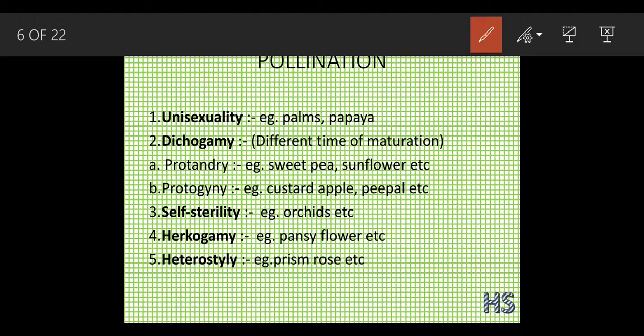Now the next condition, hercogamy. Hercogamy, as in a pea flower, I am going to talk about. The word herco means barriers, mechanical or structural barriers. In short, in easy language, you can say physical barriers.